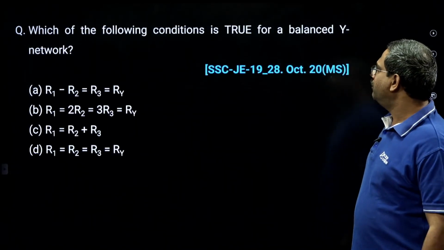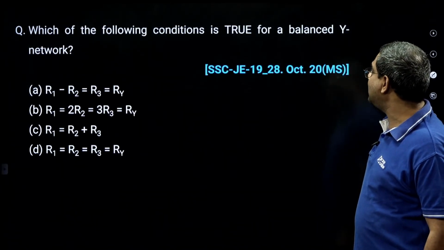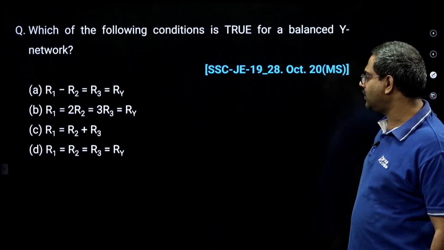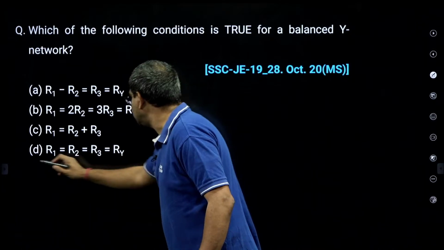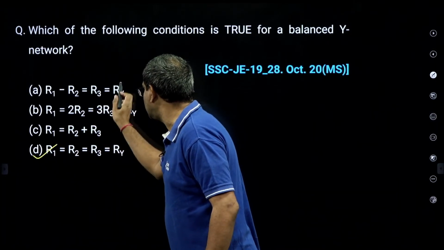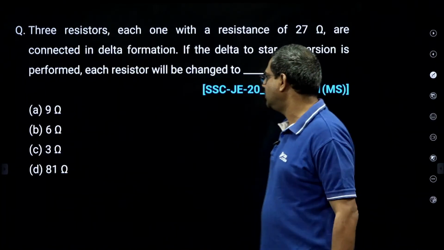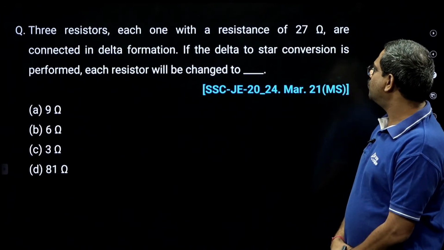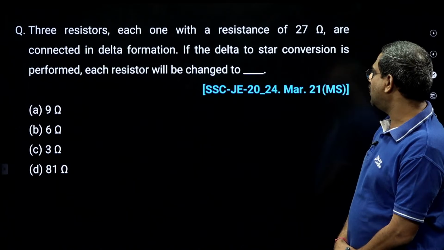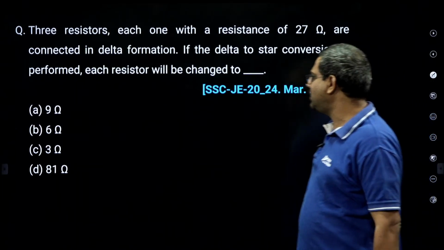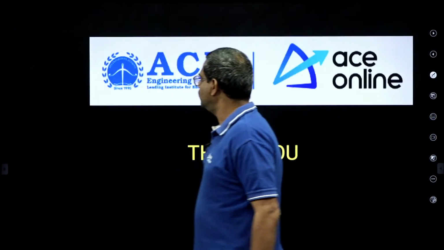Okay. Which of the following conditions is true for a balanced delta network? For a balanced delta network, all. Okay. Just a balanced star connection, R1 equal to R2 equal to R3. Not that, this is this. These are all unbalanced. All must be equal. 3 resistors, each one with resistance 27 ohm, are connected in delta. In delta to star conversion, each resistance becomes divided by 3. 27 by 3 is how much? 9 ohms. 9 ohms. Okay.